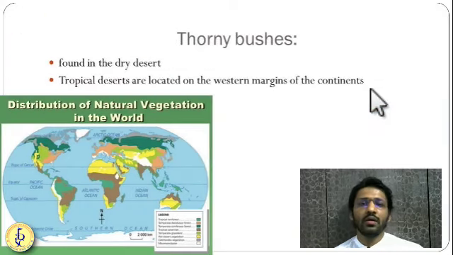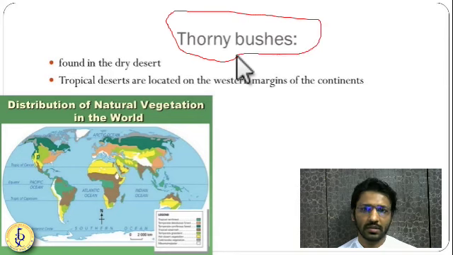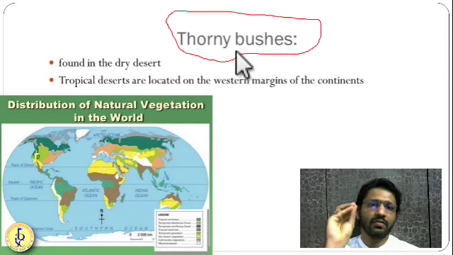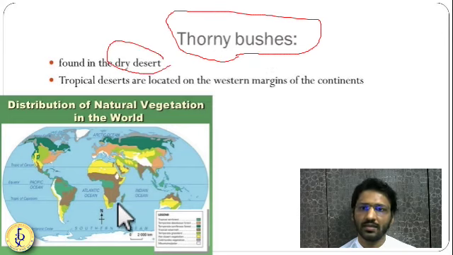The third type of vegetation is thorny bushes. Thorny bushes are found where rainfall is very low and climatic conditions are very harsh. Bushes are found in this region, either thorny or non-thorny. Where climates are either very hot or very cold, there you will find bushes, and rainfall is always very low. Thorny bushes are found in the desert region, in the dry desert region.